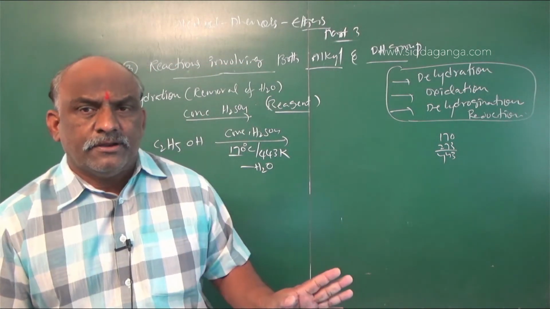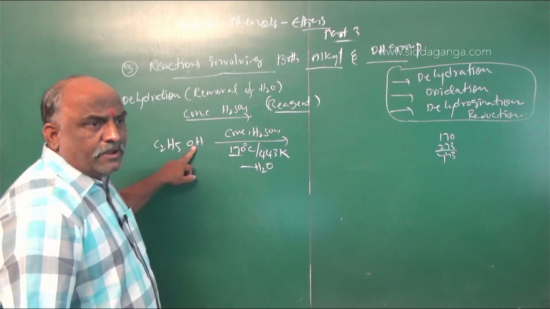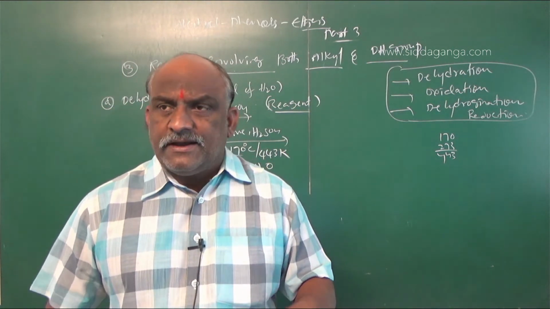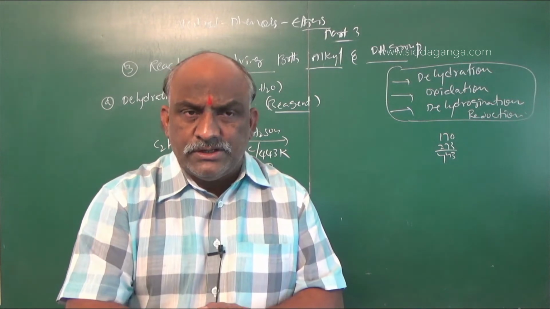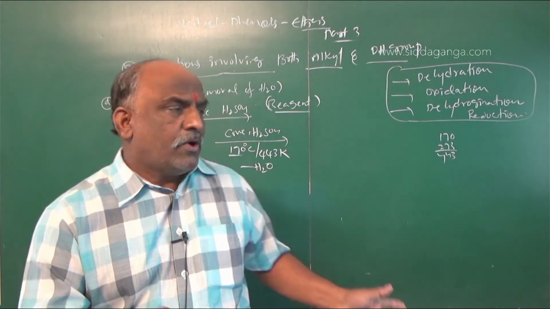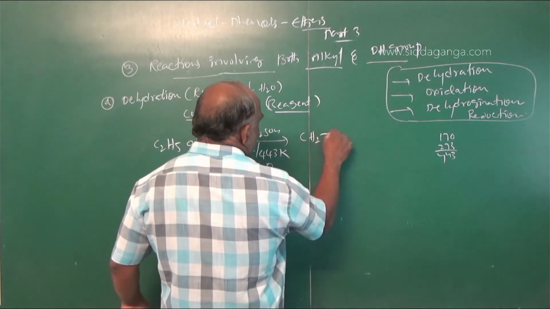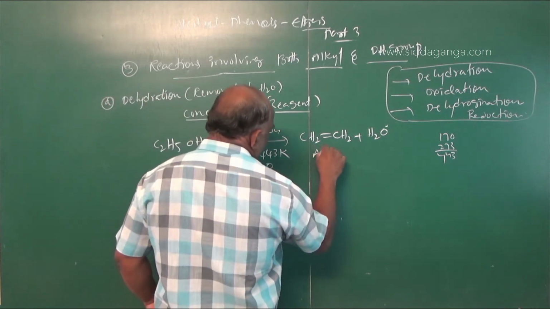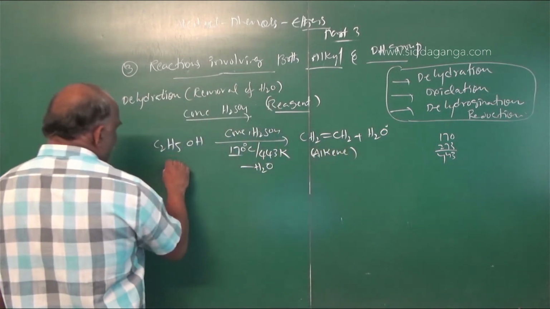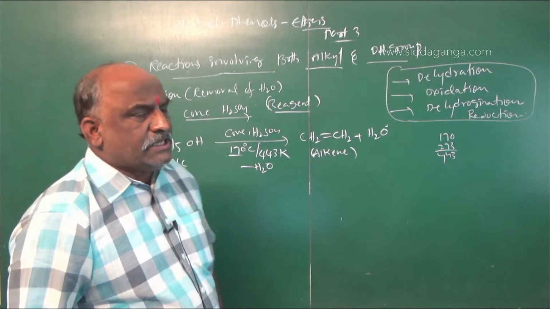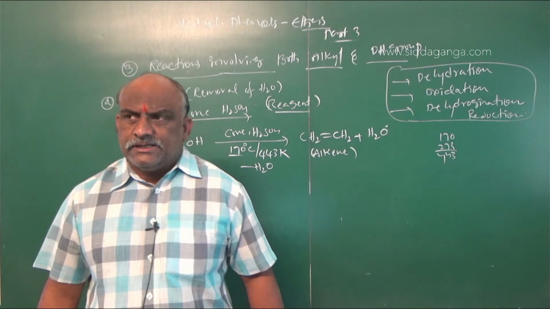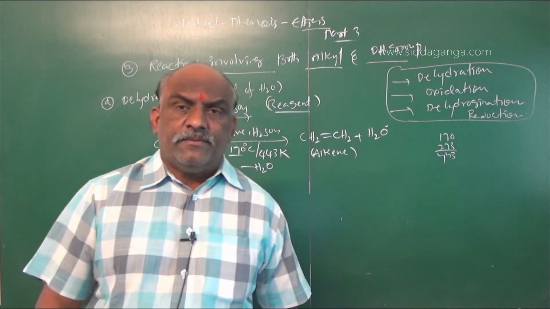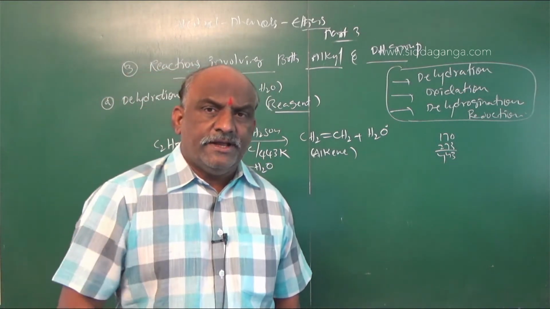You eliminate water. Eliminating water means OH from one carbon and H from the adjacent carbon. You should select adjacent atoms, not the same atom. What we finally get here is CH2=CH2 plus H2O. This is called an alkene. This is alcohol. Dehydration of alcohols gives rise to alkenes. The reaction takes place in the presence of concentrated sulfuric acid at 170 degrees centigrade or 443 Kelvin. Suppose the temperature decreases to 140 degrees centigrade.